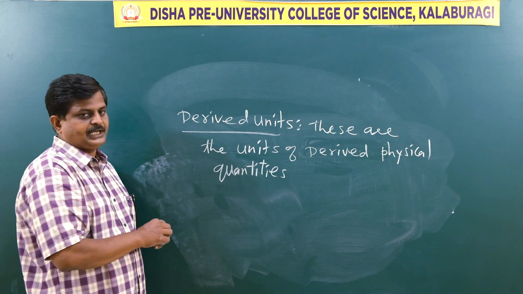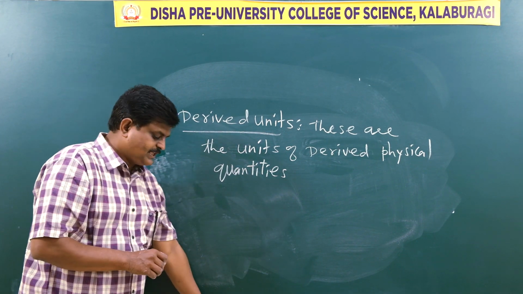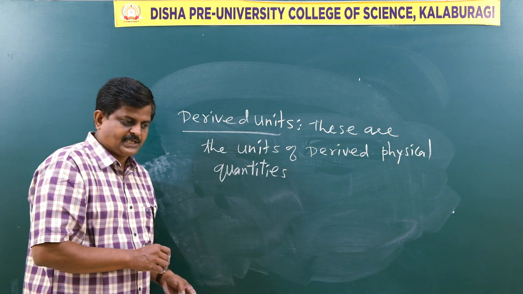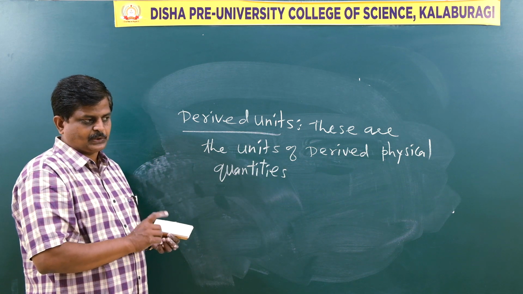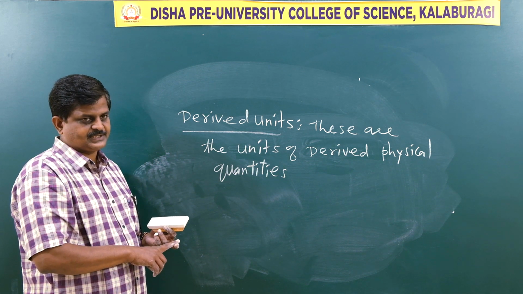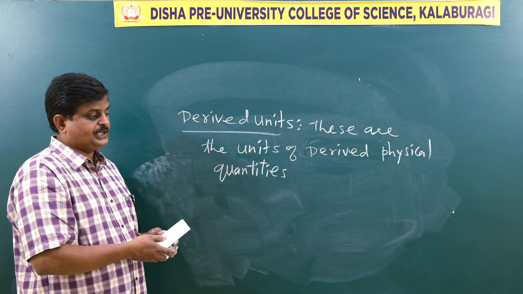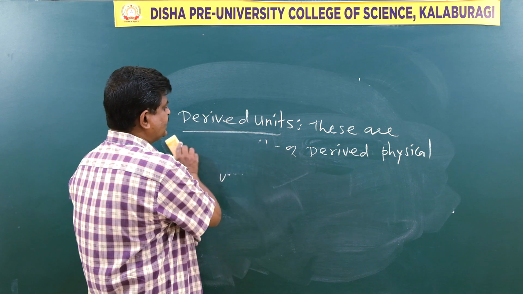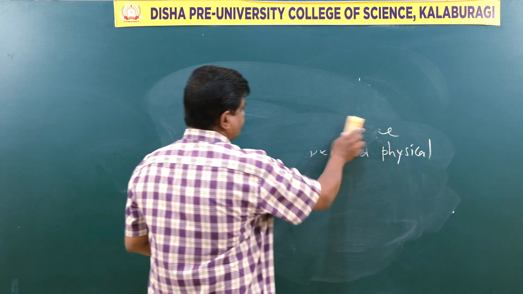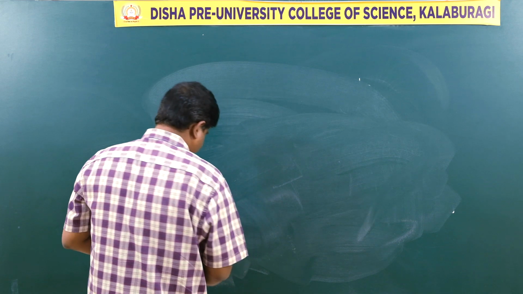Those are called derived units. So you have seen two things. What are derived physical quantities? The quantities which are expressed in terms of fundamental quantities. The corresponding units of derived physical quantities are called what? Derived units. Let us see some examples.